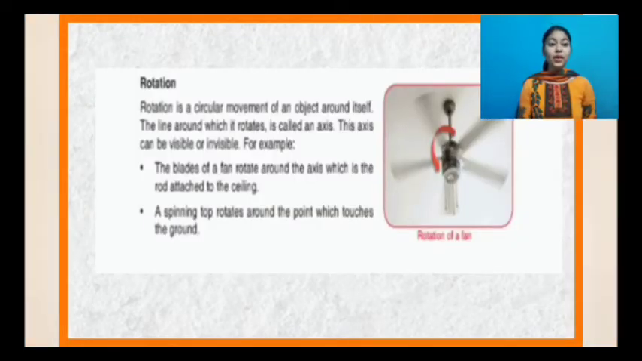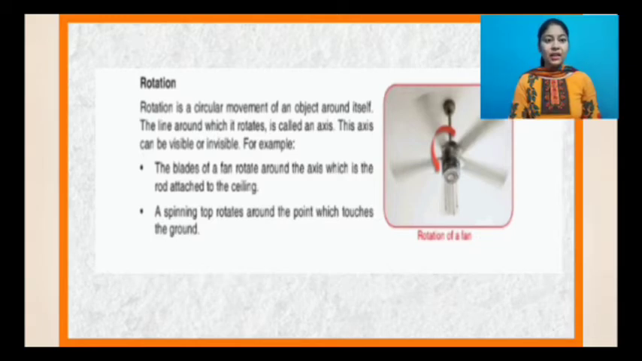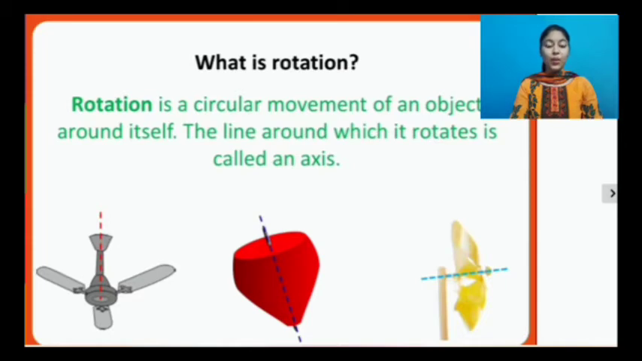Now let us learn what is rotation. Rotation is a circular movement of an object around itself. The line around which it rotates is called the axis. This axis can be visible or invisible. Clear? So it's clear what is rotation?